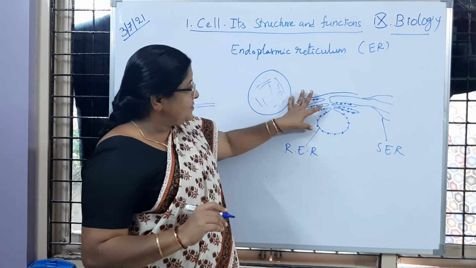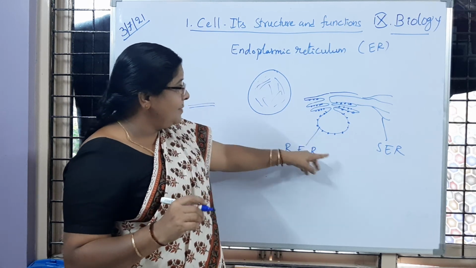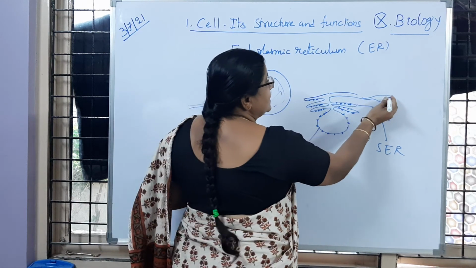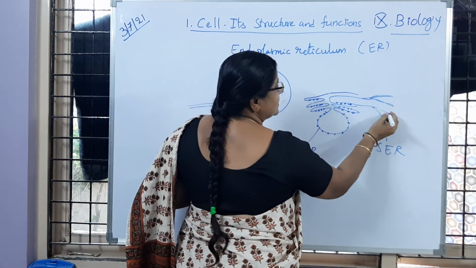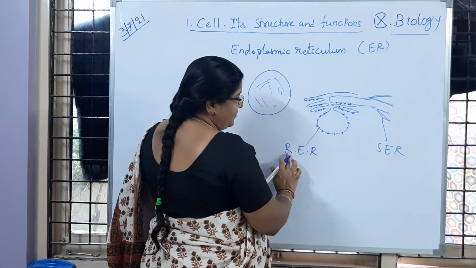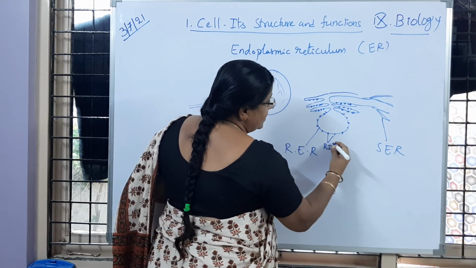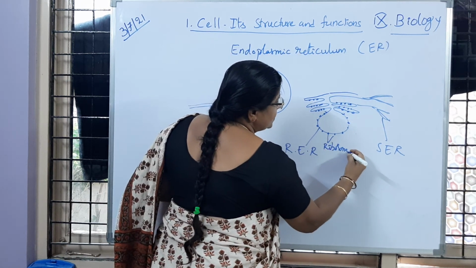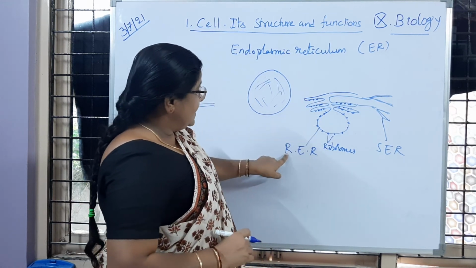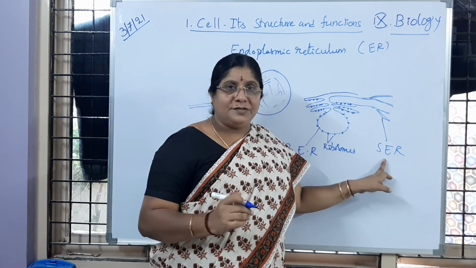Then endoplasmic reticulum is of two types. One is rough endoplasmic reticulum, and the other is smooth endoplasmic reticulum. Why do we call it rough and smooth? Just now I said, if we observe granules on the membrane of the endoplasmic reticulum, what are these granules, children? They are called ribosomes. If ribosomes are present, then it is rough endoplasmic reticulum. If ribosomes are absent, it is called smooth endoplasmic reticulum.